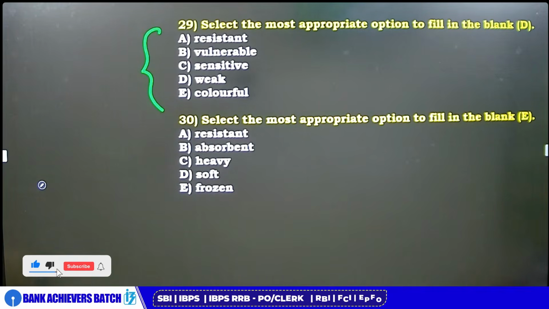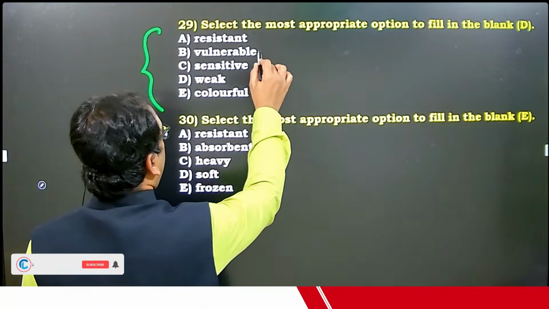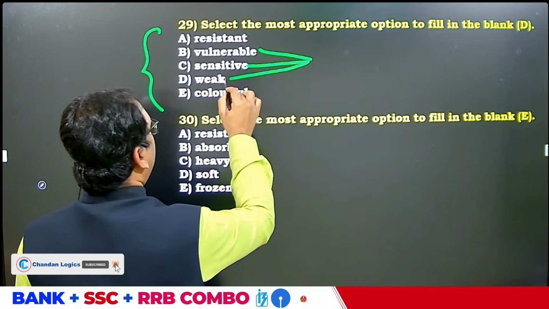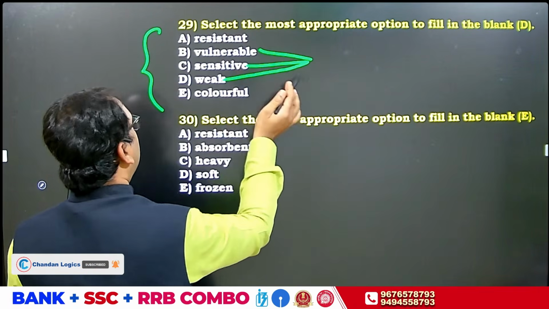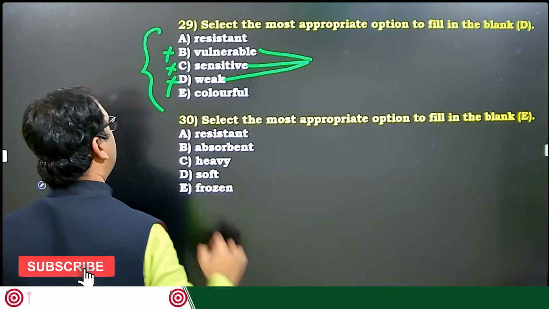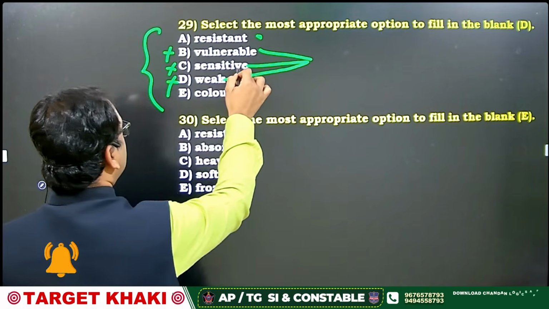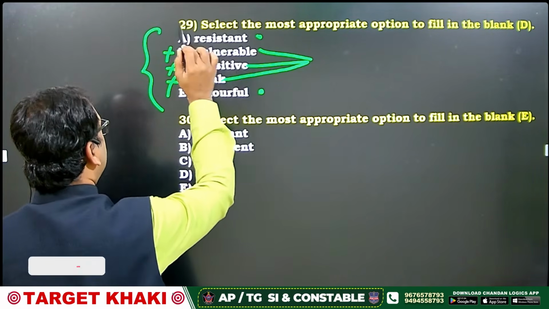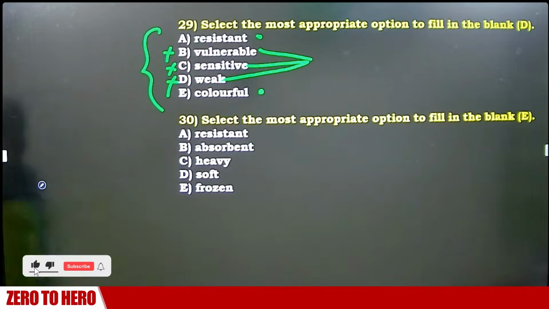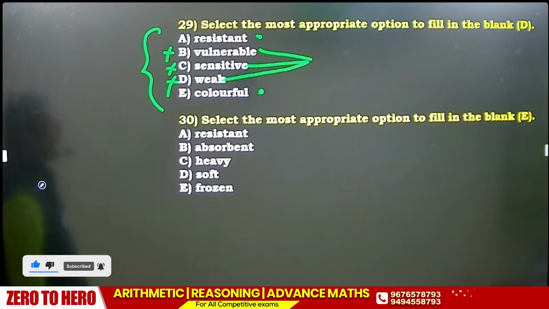Any shortcut? Resistant, vulnerable, sensitive, weak. Arey bhaiya. Vulnerable, sensitive, weak. All minus and all synonyms. How can you say three synonyms? Now you have resistant or colorful.